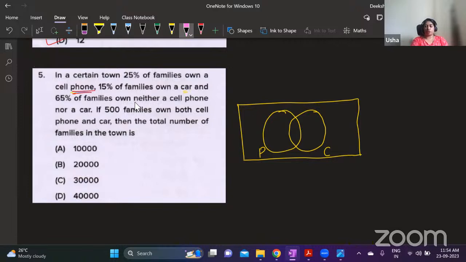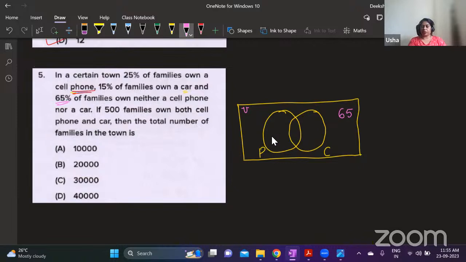65% of the families own neither a cell phone nor a car. This means these 65% families do not come under both the circles. Is this clear? So I will write this 65 outside. This is a universal set which covers all the families. 65% of the families are not inside the P circle or the C circle, so they are outside.